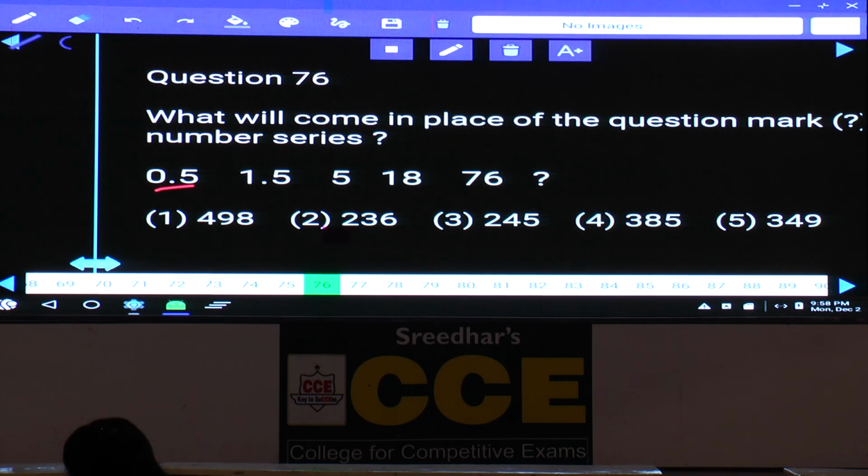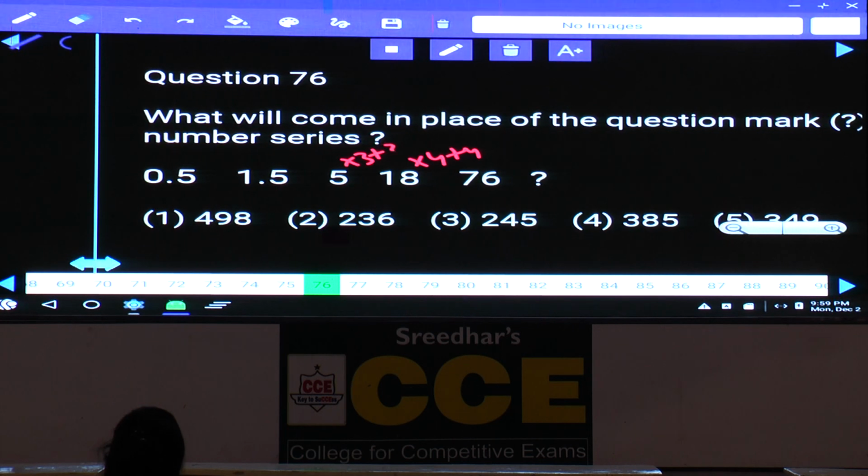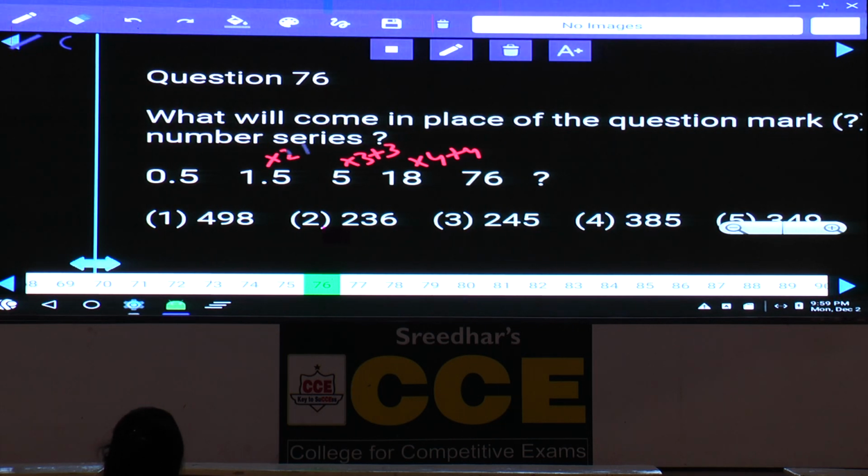Product or combination. Product is not possible between 18 and 76, isn't it? Hence it must be combination. What is the relation here? 18 into 4 plus 4. Then 5 into 3 plus 3 gives 18, this will be into 2 plus 2, and this is into 1 plus 1. The next one must be into 5 plus 5. What is into 5 plus 5? 760 by 2 is 380, plus 5 is 385, choice 5.